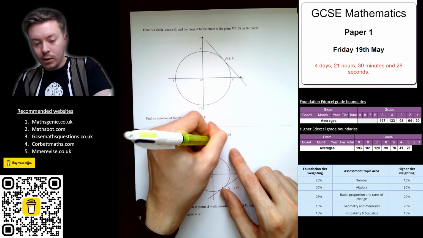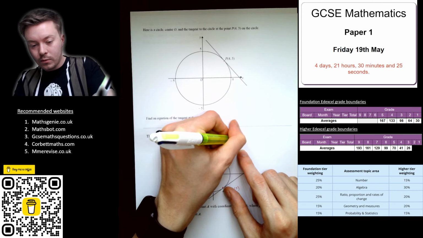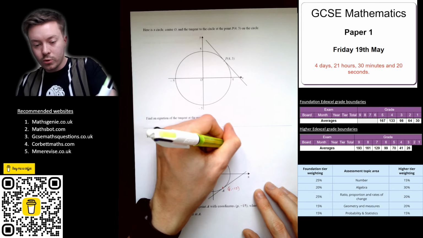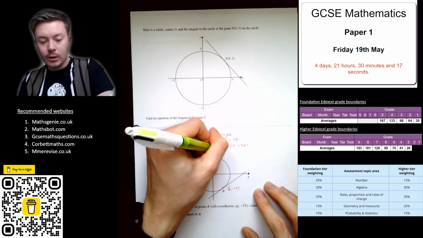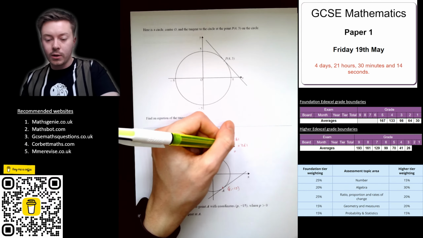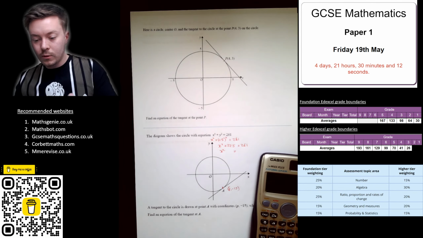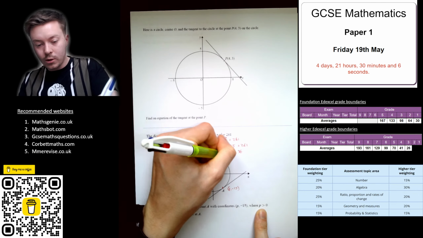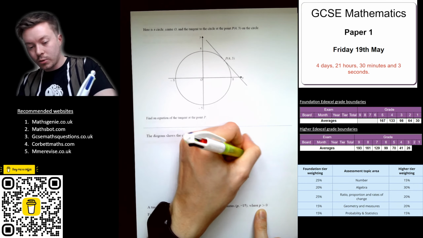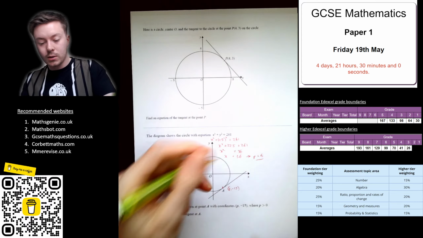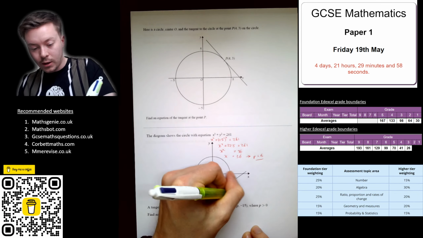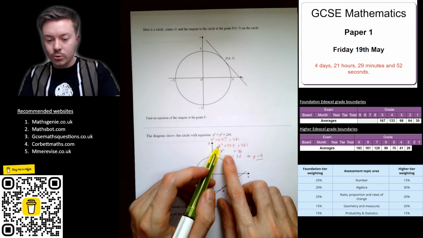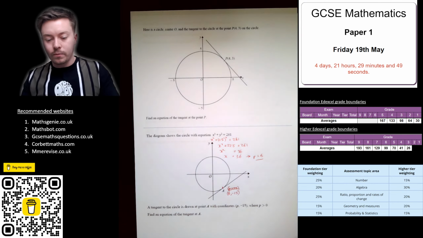So negative 15 squared plus x squared. You solve that, you get x squared plus 225 is equal to 261. Take away 225 from both sides, and you get 36. Now it says that p is greater than 0, so when you square root you get plus or minus 6, which means that p is equal to positive 6. So that is (6, negative 15). Then it's exactly the same question as this one. That's the only extra step, substituting in and working out the value.